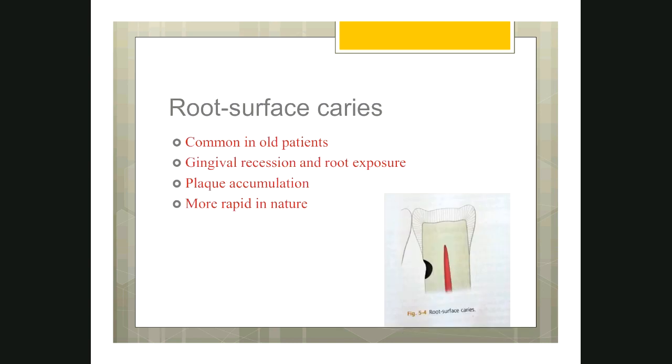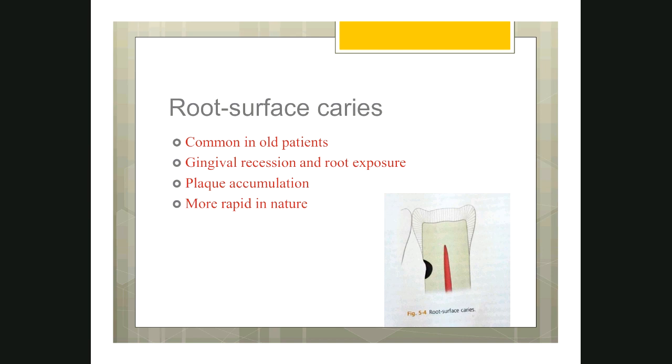The final one is root surface caries. It is commonly seen in old patients because in old patients there will be gingival recession. Any patient for that matter, as the patient grows old, because of plaque accumulation and improper maintenance, there will be gingival recession and the root will be exposed. As we all know, on the root surface there is no enamel covering. If the root surface is exposed, the weaker cementum and dentin are exposed to the oral cavity and are prone to dental caries, as you can see here.